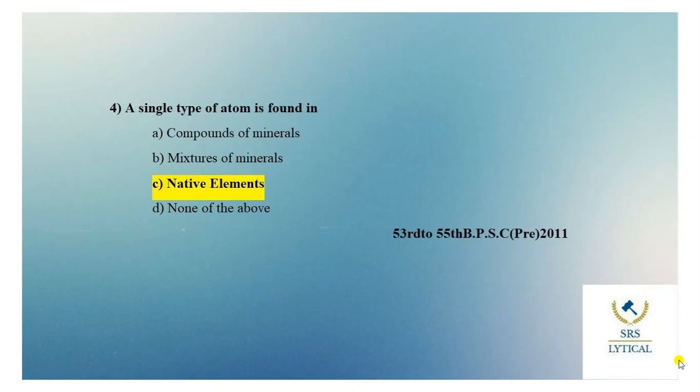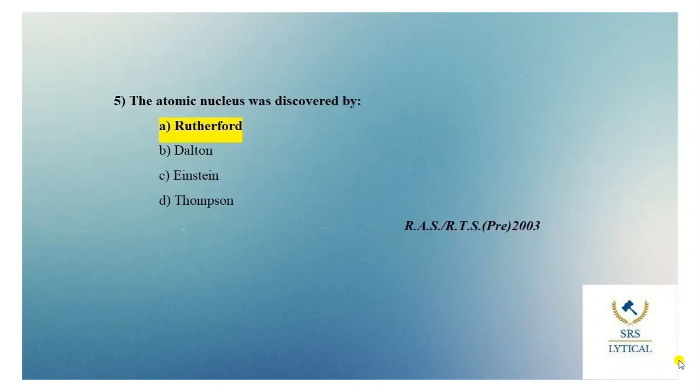A single type of atom is found in. Options are compounds of minerals, mixture of minerals, native elements or none of the above. The correct option is option C, that is native elements. A native element is a material that consists of a single type of atom, while a compound consists of two or more types of atoms. Now, moving to the next question.